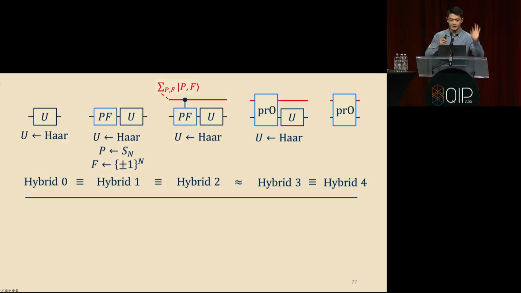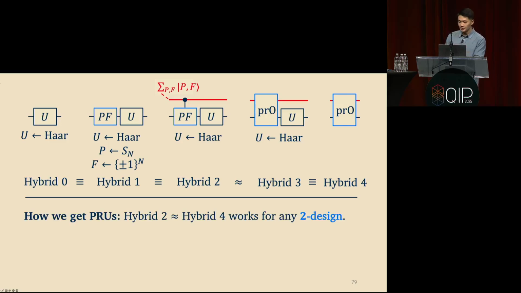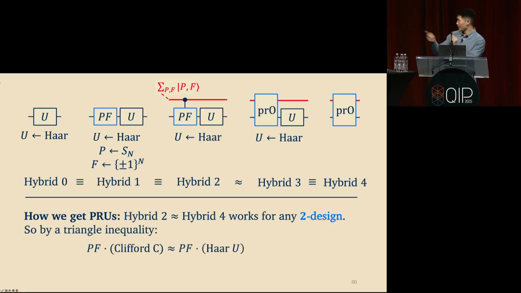OK, so this is how you argue that queries to a Haar random unitary are indistinguishable from queries to the path-recording oracle. And now here's how you get PRUs. Notice that hybrid 2 to hybrid 4 works for any unitary sampled from any 2-design. There are two natural choices of a 2-design here. One is you can plug in a random Clifford, and the other is you can plug in a Haar random unitary. And by a triangle inequality, you go from hybrid 2 to hybrid 4 back to hybrid 2 prime.